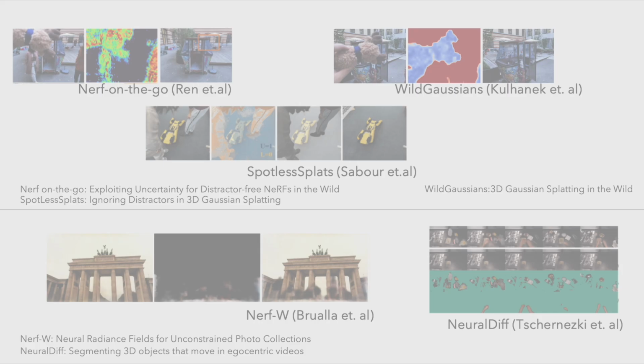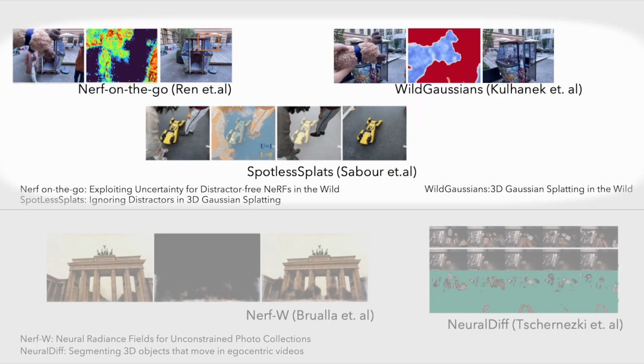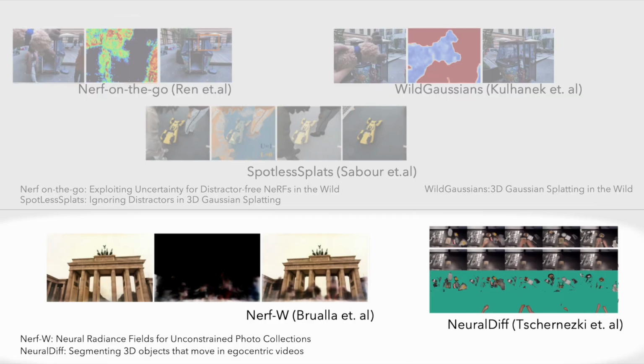real-world captures. For distractor-free scene modeling, several works leverage reconstruction loss residuals and semantic features to identify and mask dynamic content, as transient regions often exhibit higher reconstruction error. Methods such as Spotless Splats achieve state-of-the-art distractor-free modeling for image collections. Moreover, several self-supervised methods aim to jointly model dynamic and static elements to prevent the update of the static branch in dynamic regions, such as NeRF-W and NeuralDiff.